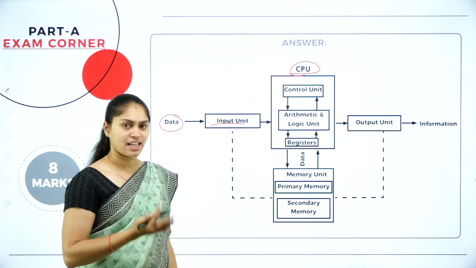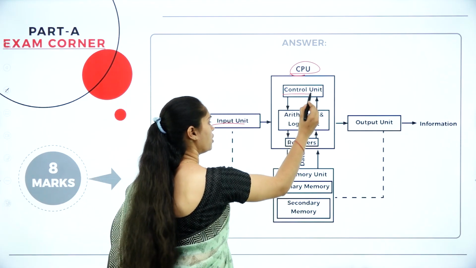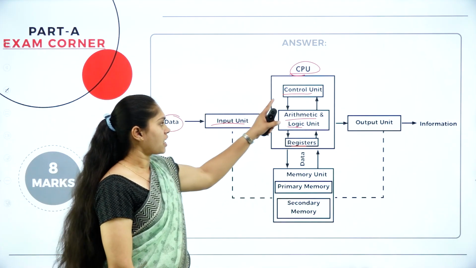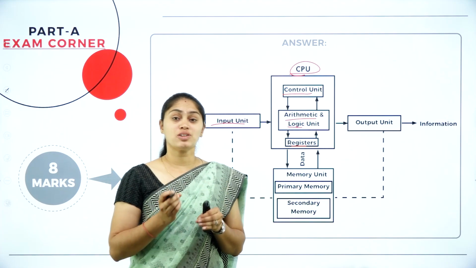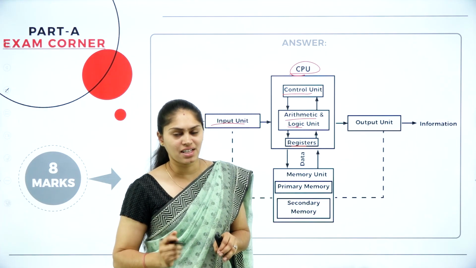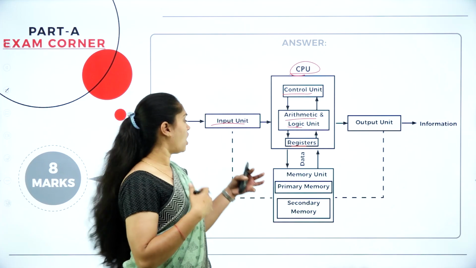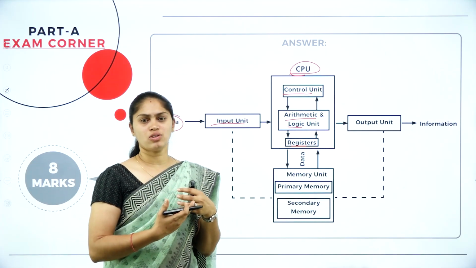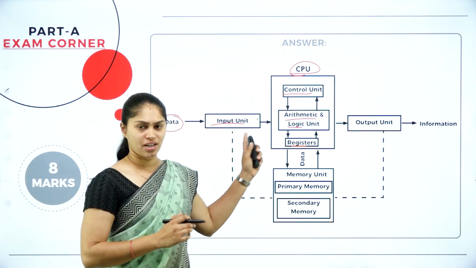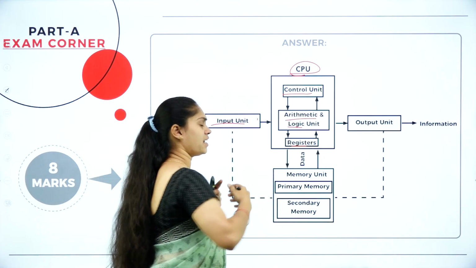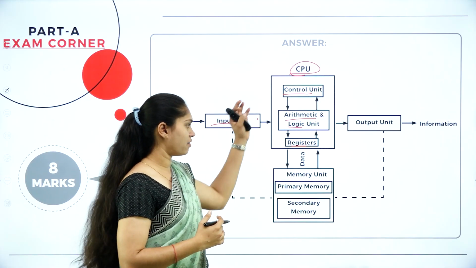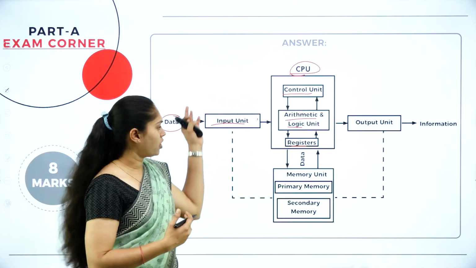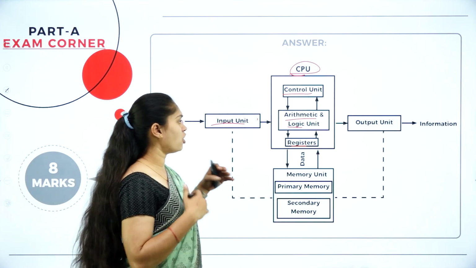In the CPU, again we have three subcategories: control unit, arithmetic and logic unit, and also registers. So the control unit, what is it going to do? It controls and coordinates all the activities of the components of a computer: how input is working, how the output device is working, how the memory is working. Every control will be by this control unit. After this, you can see the bidirectional arrows. All these are dynamic. They all have bidirectional flow. So data is going to be transferred from one device to another for the purpose of processing.